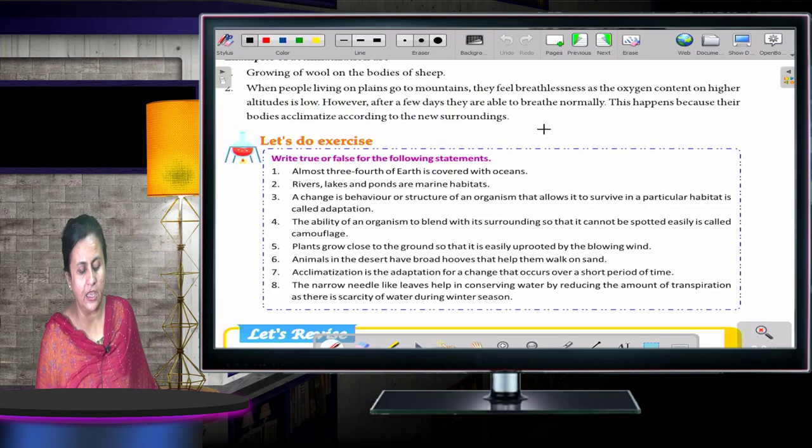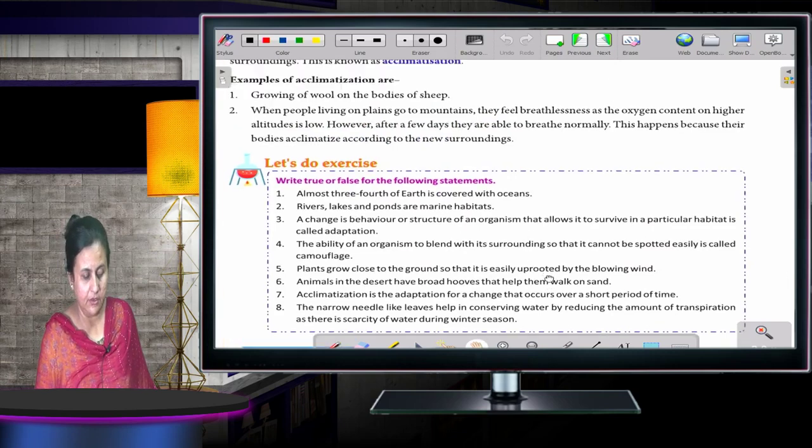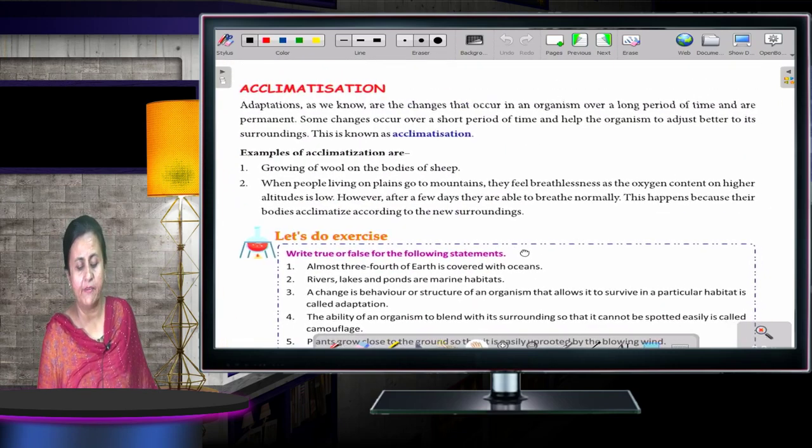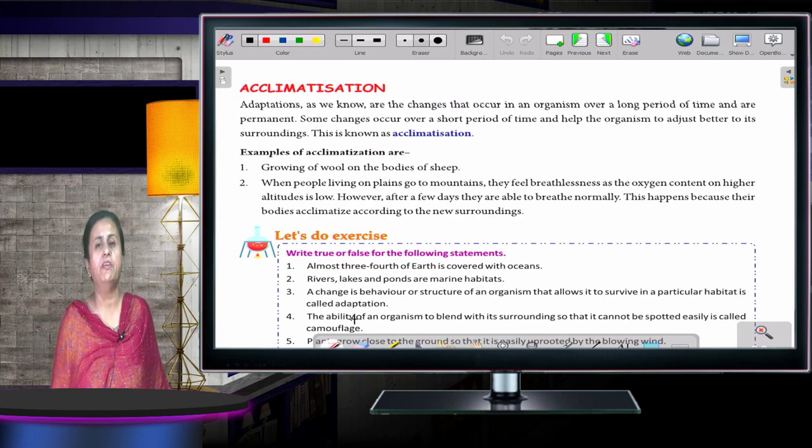Okay. Now, what is assimilation? Okay children, I have finished with the adaptation. Okay, I hope you have understood. Now, we will move to the next topic, that is assimilation.